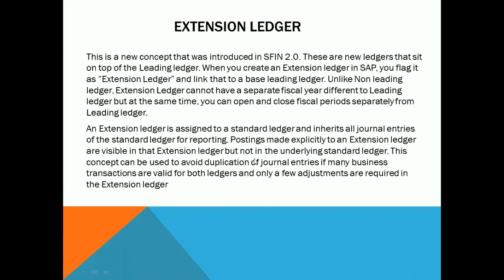Okay, are visible to exchange, but not in the underlying ledger. This concept can be used to avoid the duplication of the journal entries if many business transactions are valid for both ledgers and only few adjustments are required in the extension ledger. So extension ledgers are just like a rough book.